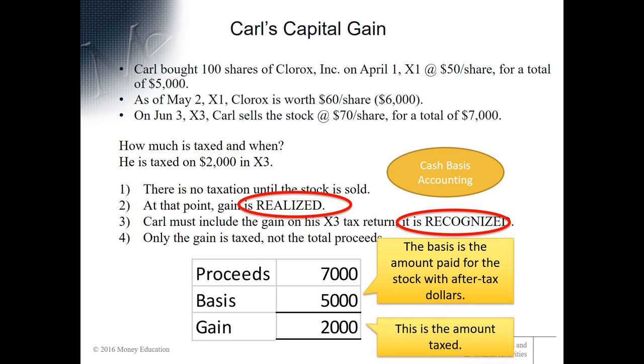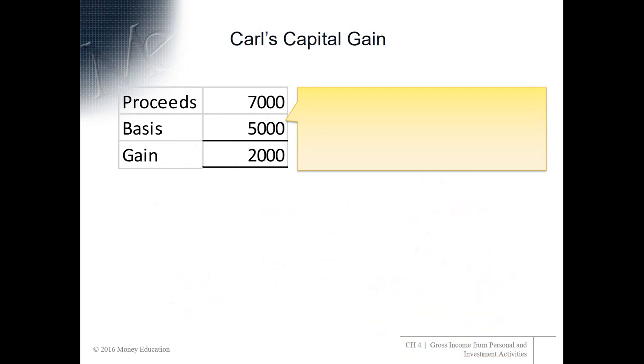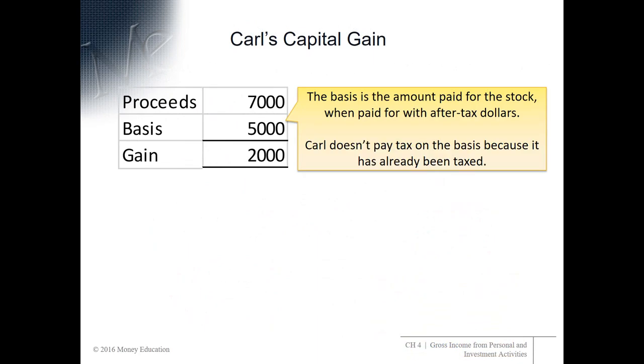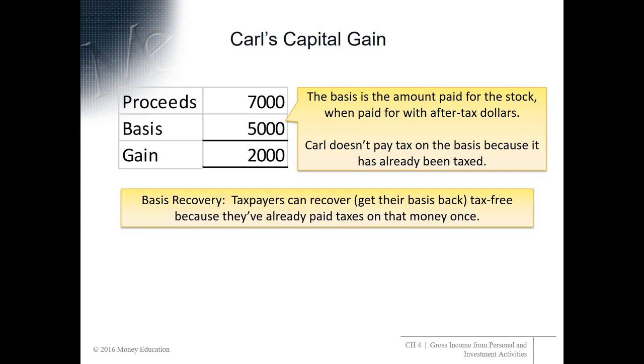So, proceeds, gain, and basis. What do we mean by after-tax dollars? The basis is the amount paid for the stock when paid for with after-tax dollars. Carl does not pay tax on his basis because it's already been taxed. And this is the concept of basis recovery in tax: taxpayers can recover or get their basis back tax-free because they've already paid taxes on that money once.